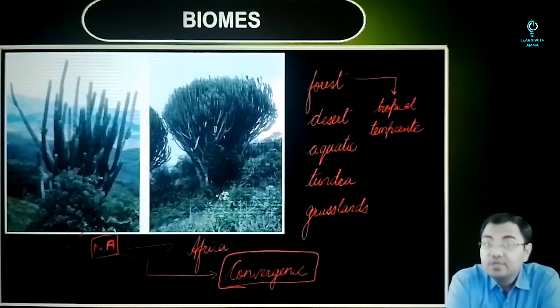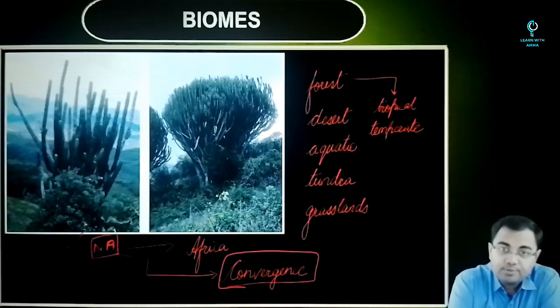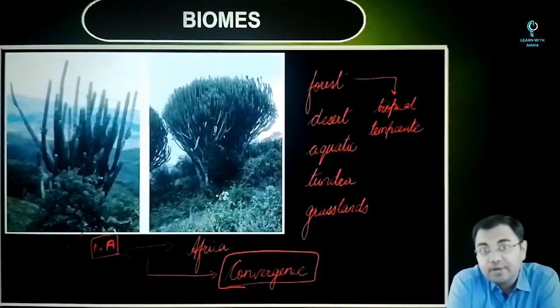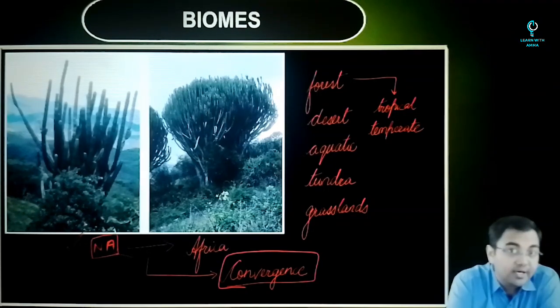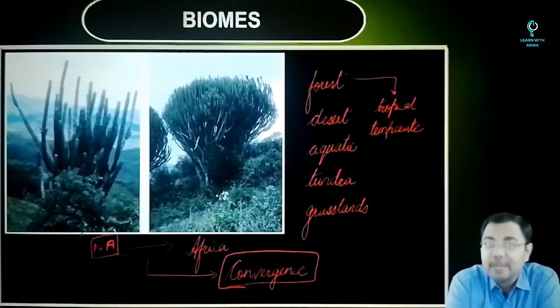So this concept of convergence is also something that leads you to how different kinds of biomes can have different kinds of plants and animals. And even if the same kind of biome is found in two different continents altogether, even then the kinds of plants that we see could look very, very similar to one another. So this is about biomes.